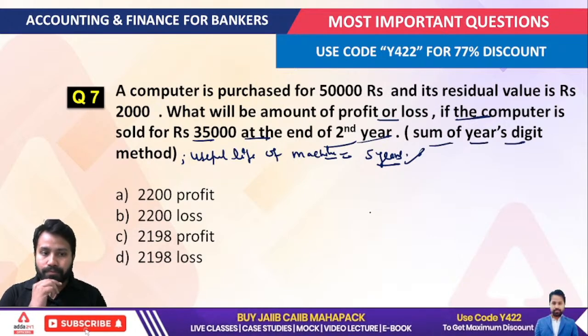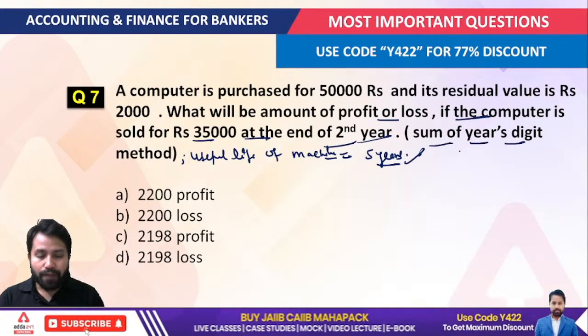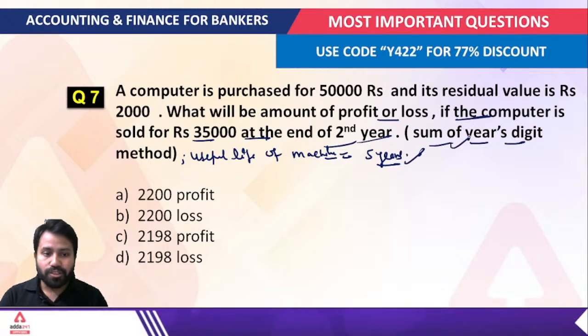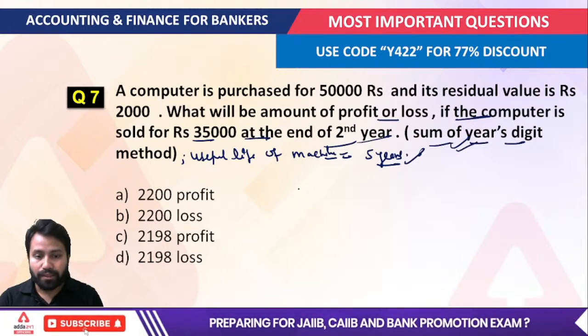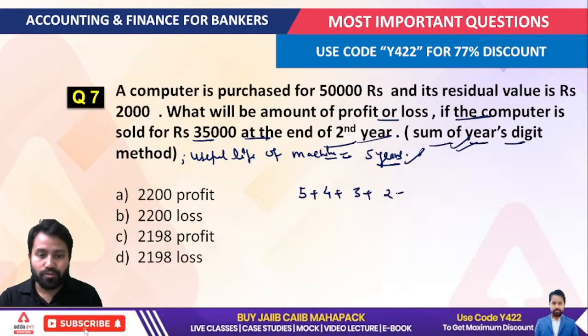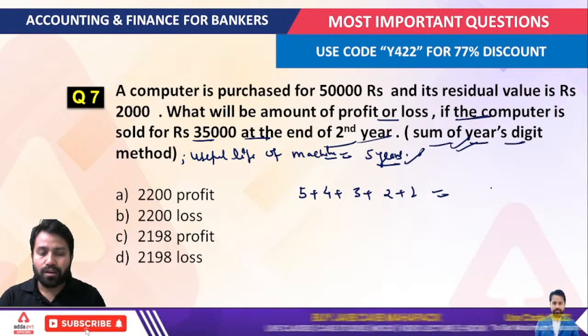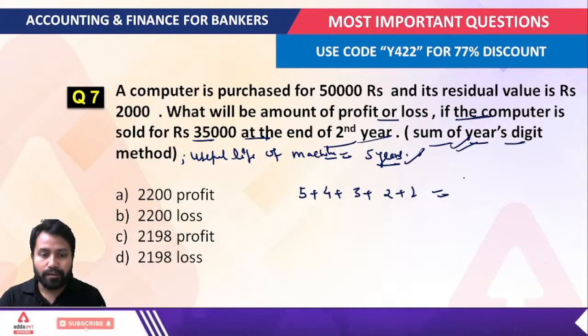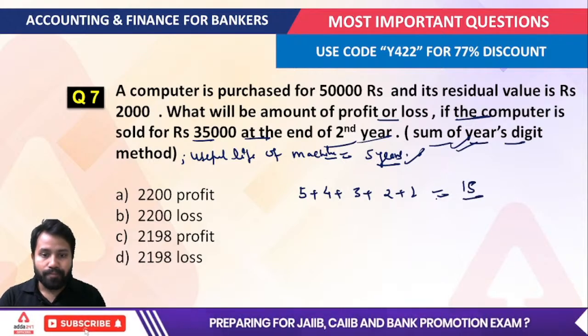Okay, right? So now we have to solve the question based on the sum of years' digits method. We will write here 5 plus 4 plus 3 plus 2 plus 1, and now what will be the value of this? You will get 15. Okay, right?